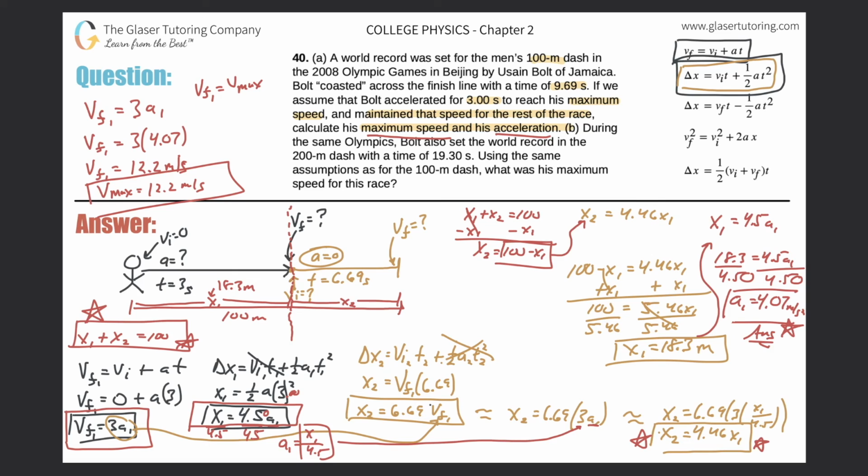Now, I ran out of room, but let me walk you through part B. So during the same Olympics, Bolt also set the world record in the 200-meter dash with the time of 19.3 seconds. Using the same assumptions, meaning that he accelerated to his maximum speed in 3 seconds, what is his maximum speed for this race? So you would literally do the exact same thing.